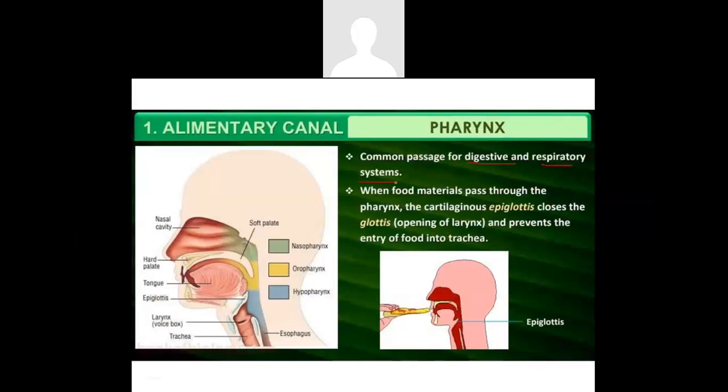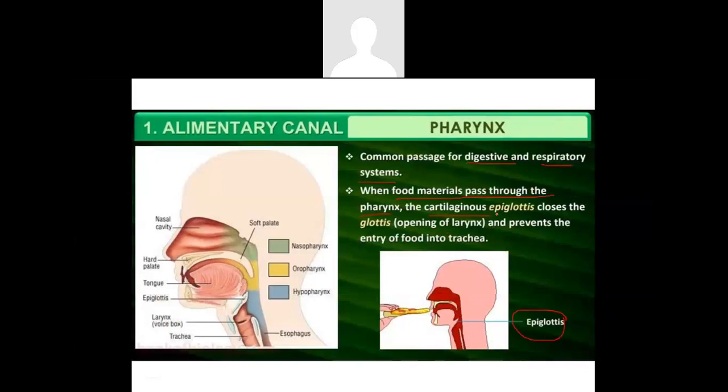Next is the pharynx. The pharynx is the common passage for both digestive and the respiratory system. So if the oxygen or the mixture of gases has to get in, or the food that we take in has to go in, it has to pass through a common passage, and that passage is called as the pharynx.